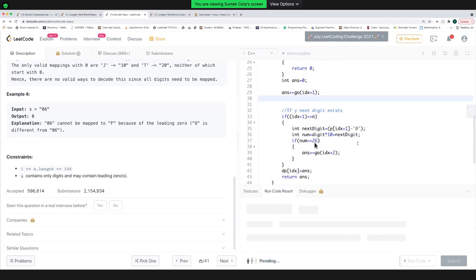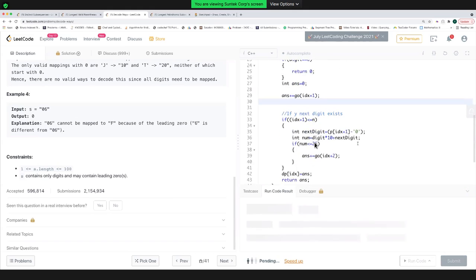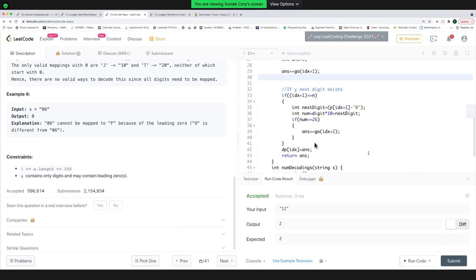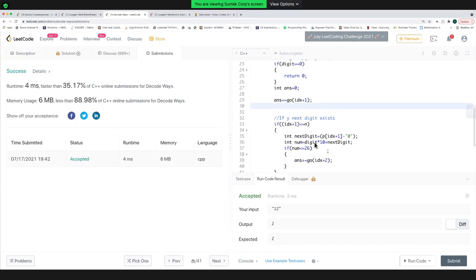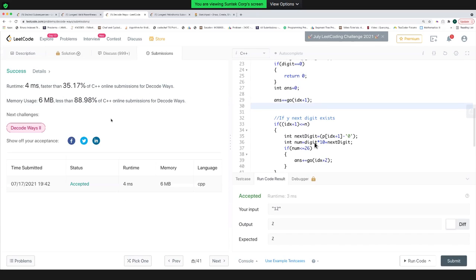Yeah, I think that's it. Can you find any issue with this? Anyone? Let me try to submit this and check whether it is working fine. Yeah, it worked.